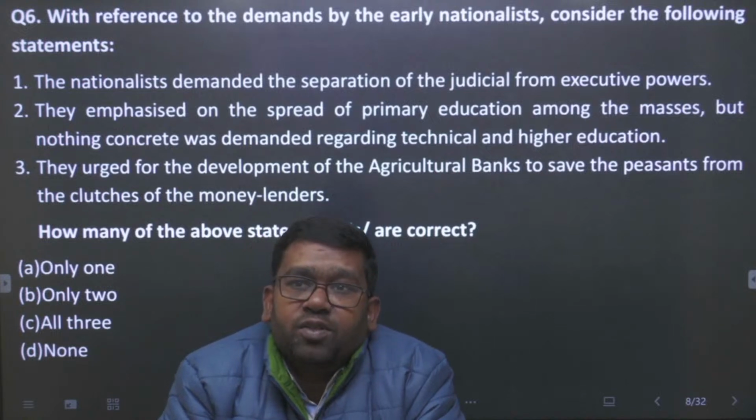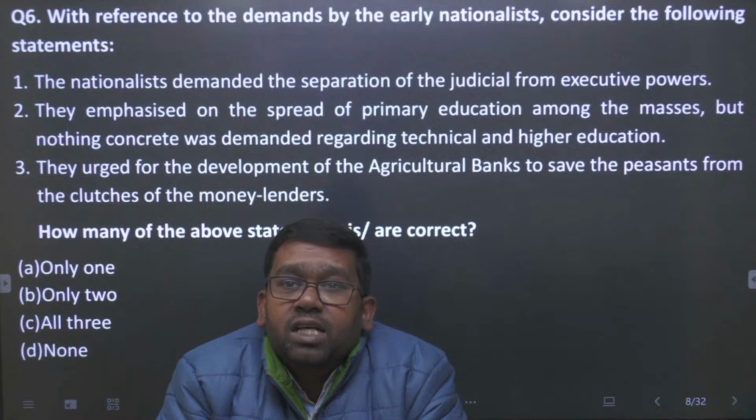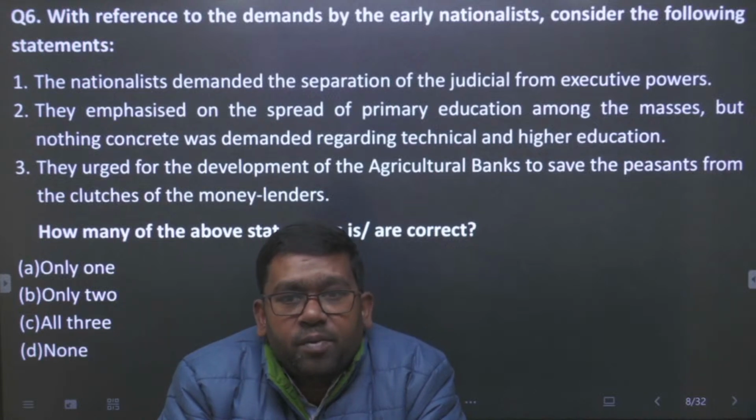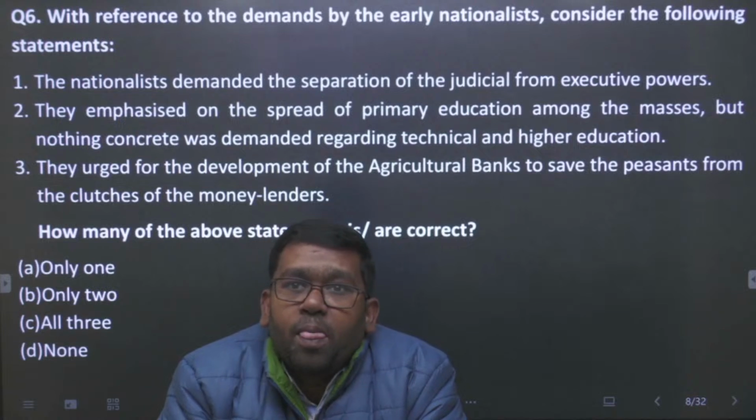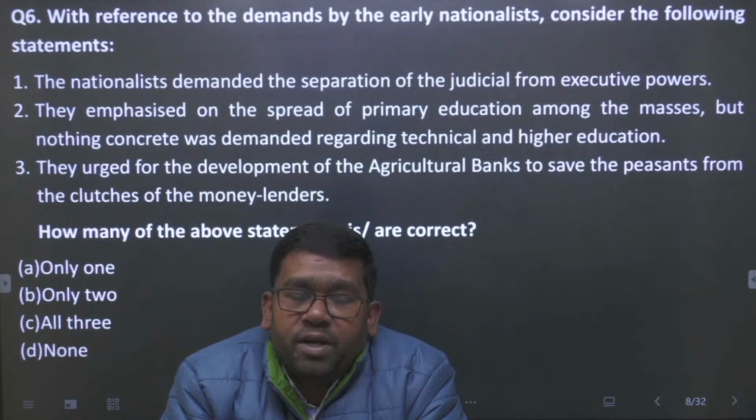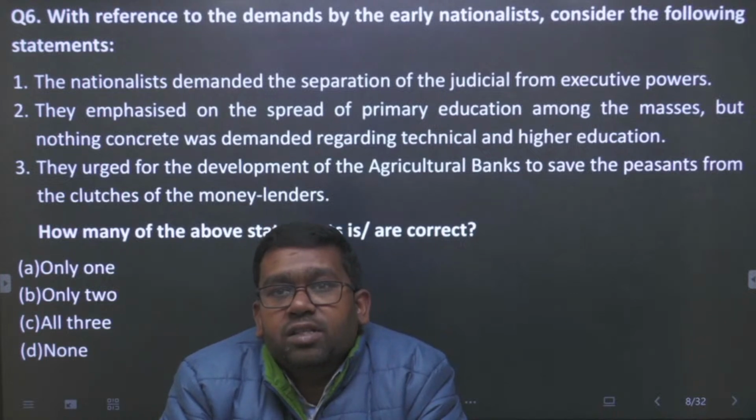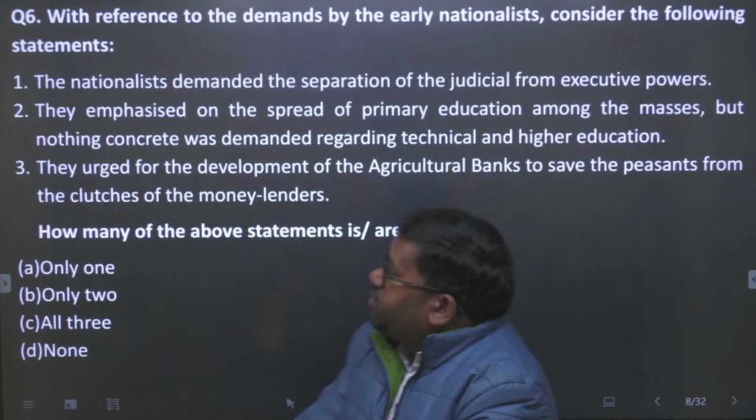If you see the first one, the nationalists demanded the separation of the judicial from the executive power. This statement is true. Whereas in the second, they emphasized the spread of primary education among the masses, but nothing concrete was demanded regarding technical and higher education. This is false, because the nationalists not only demanded the spread of primary education, but also insisted on the demand regarding technical and higher education. So statement 2 is false.